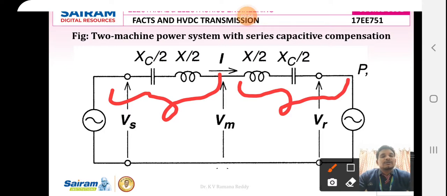In each segment the reactance is X by 2. The capacitive reactance connected at the midpoint is also divided between the two segments as Xc by 2 and Xc by 2.